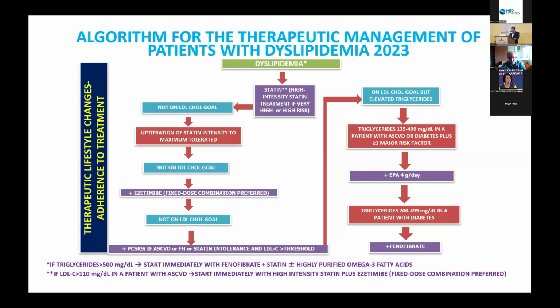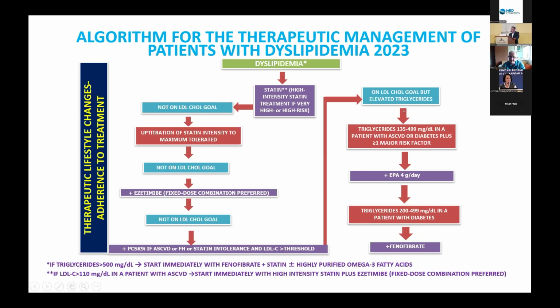We can, in some circumstances, start right from the beginning with a dual combination. And finally, we have the PCSK9 inhibitors for patients with established atherosclerotic cardiovascular disease or familial hypercholesterolemia or statin intolerant and high risk, and the LDL above the threshold, which is 100 for our country, for these patients to be reimbursed by the national system, or 70 if they have multiple cardiovascular events.